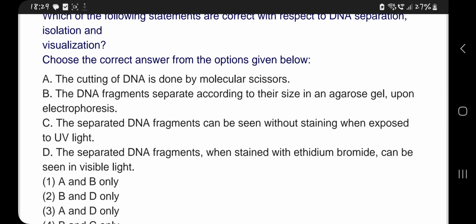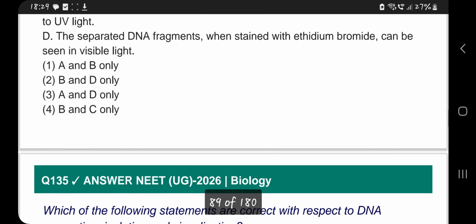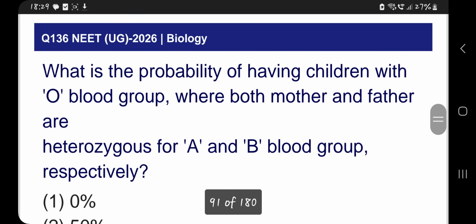The separated DNA fragments cannot be seen without staining. They have to undergo staining and be exposed to UV light. The separated DNA fragments, when stained with ethidium bromide, can be seen in visible light. That is wrong. So A and B are the correct options. First option is correct. Remaining are wrong.